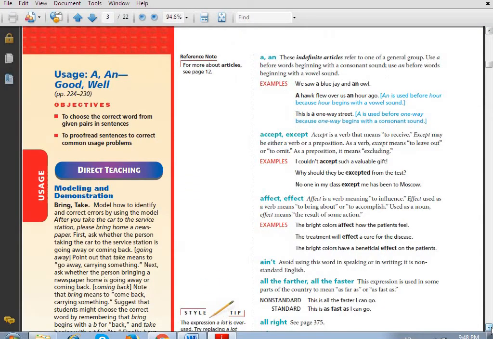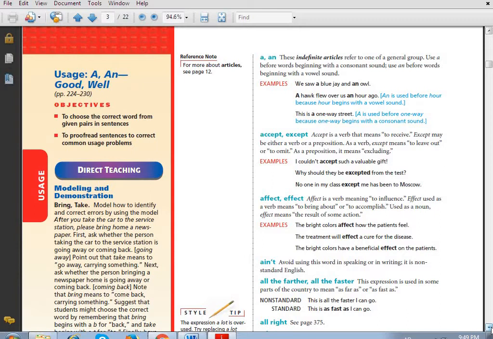The first two words, or the first two articles which we have, are a and an. I think you know it well. We use a before the words which start with a consonant, just like sofa, just like chair. But we use an before the words which start with a vowel, just like egg, apple, orange, and so on. So this is the difference between a and an.